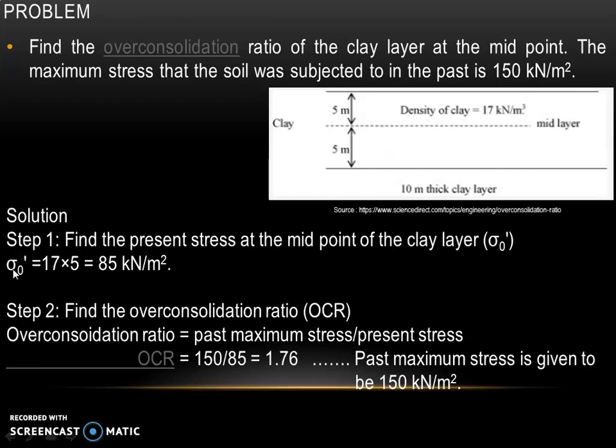So sigma naught dash is equal to gamma into H. So gamma is 17 and H is 5. So sigma naught dash is 85. So OCR will be 150 divided by present stress, that is 85, which will be equal to 1.76.